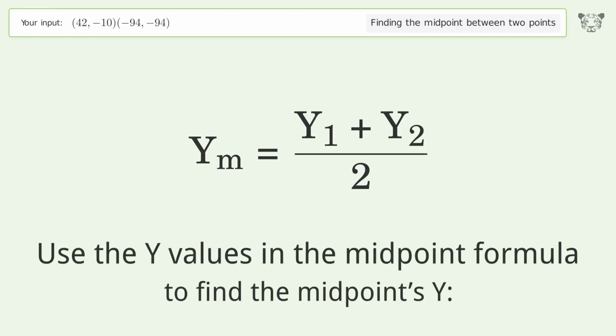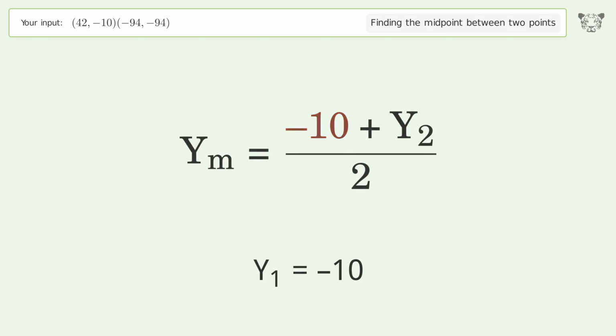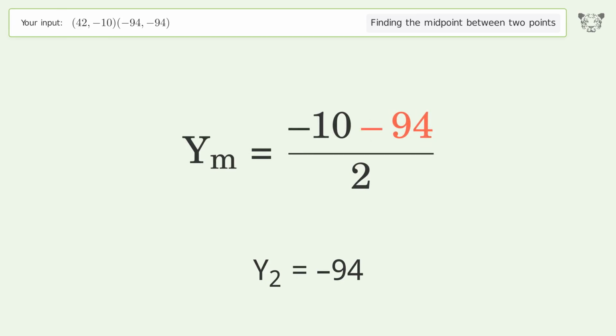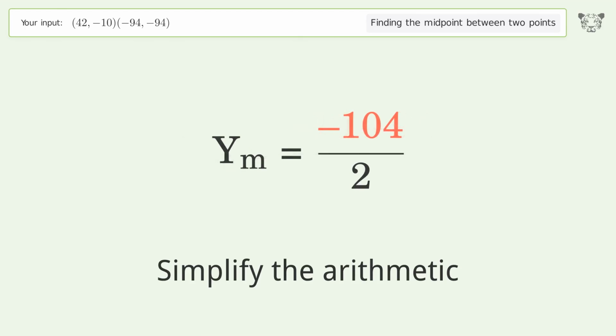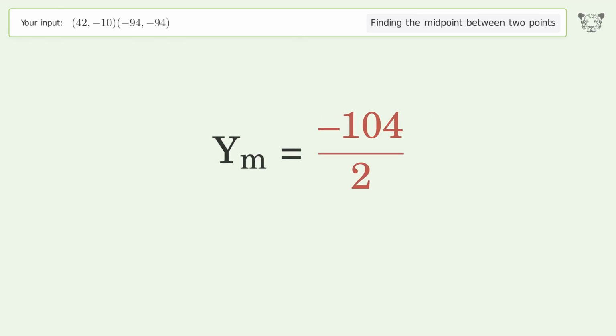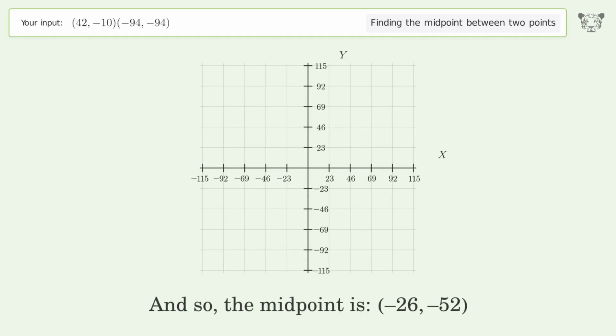Use the y values in the midpoint formula to find the midpoint's y. y1 equals -10. y2 equals -94. Simplify the arithmetic. And so, the midpoint is -26, -52.